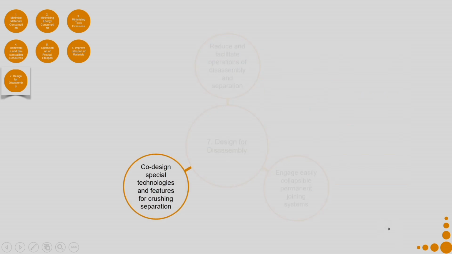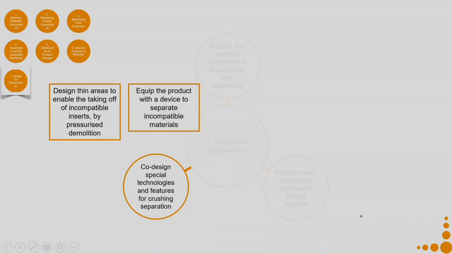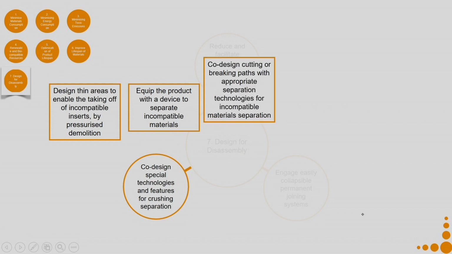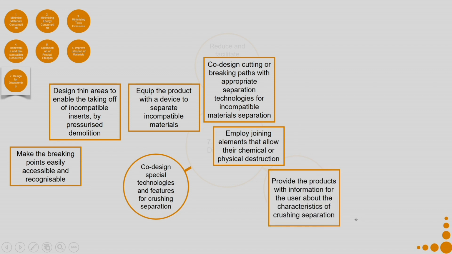Now, coming to co-design special technologies and features for crushing separation. So, design thin areas to enable the taking off of incompatible inserts by pressurized demolition. Equip the product with a device to separate incompatible materials. Co-design cutting or breaking paths with appropriate separation technologies for incompatible material separation. Make the breaking points easily accessible and recognizable. Employ joining elements that allow their chemical or physical destruction. Provide the products with information for the user about the characteristics of crushing separation.